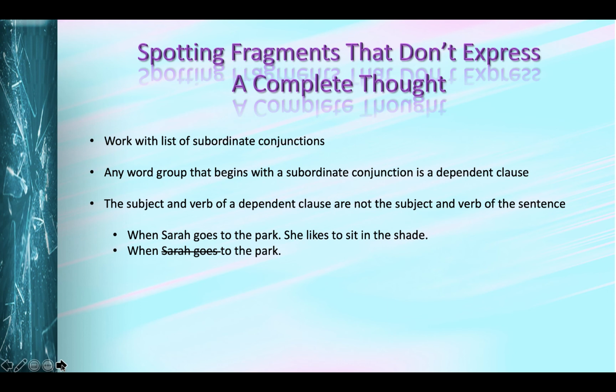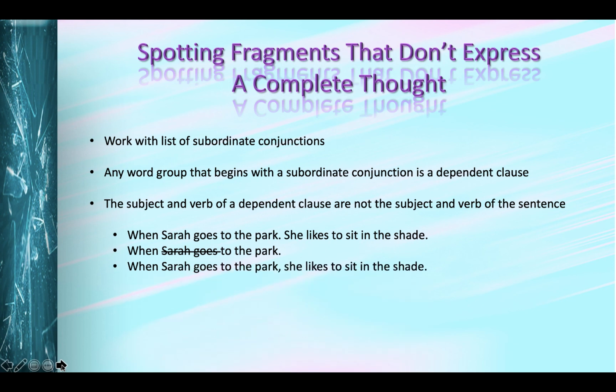So we cross the words Sarah and goes out of the word group. What we have left is "when to the park." Now, is there a verb in that word group? No, there isn't. And that means that word group can't be a sentence. If it's formatted as a sentence, it's a fragment.